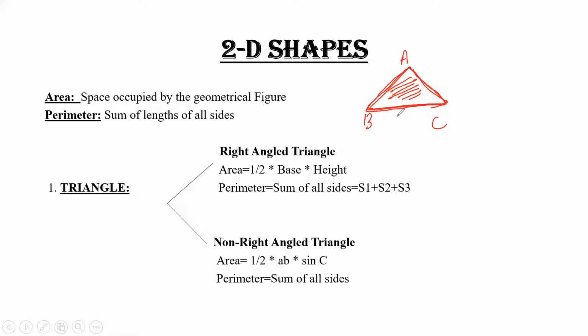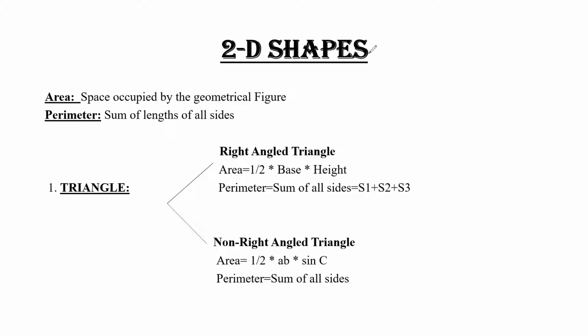Done. So 2D shapes consist of an area, and the second thing is the perimeter. That means the sum of all the lengths. Whatever diagram it is, and however many lengths it has, to find the perimeter of that shape you just add up the lengths of all the sides. After adding all the sides, you will get the perimeter of that shape. Clear?